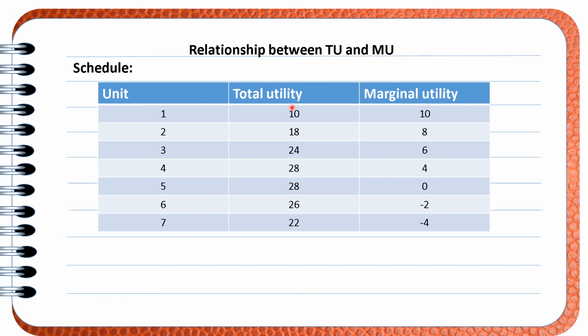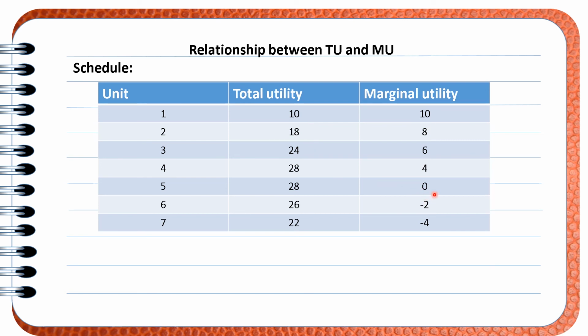So total utility is increasing. Second unit, it increased by 8. Third unit increased by 6, fourth unit increased by 4. So we can see that the total utility is increasing, but the rate of increase is falling down. So we can say that the total utility is increasing at a diminishing rate.